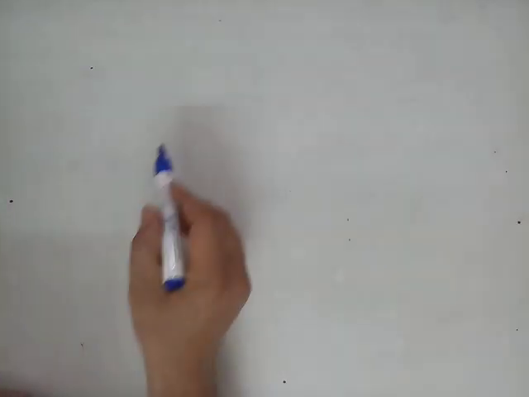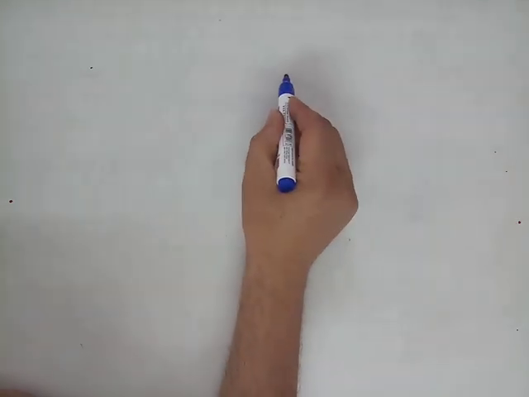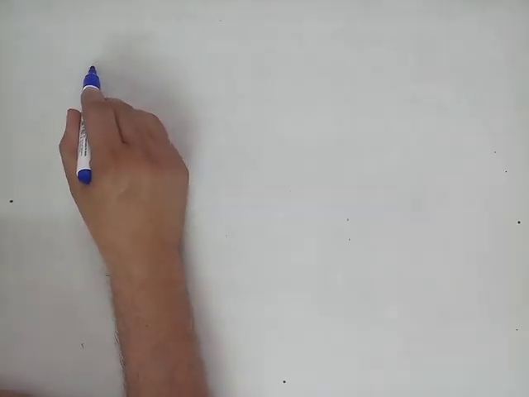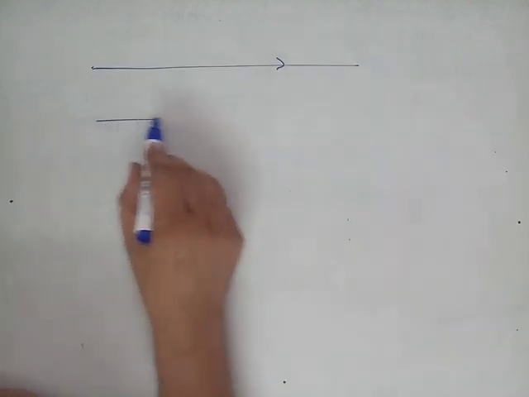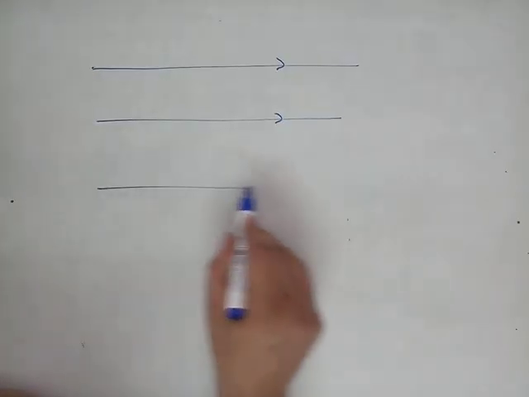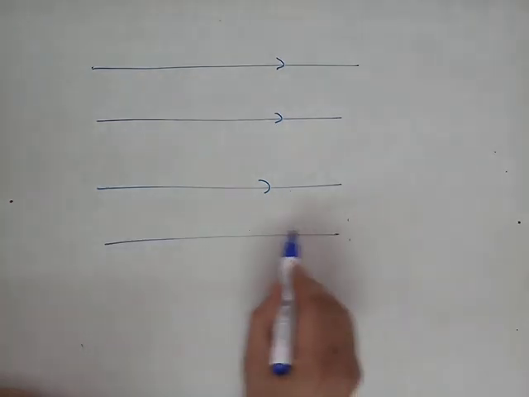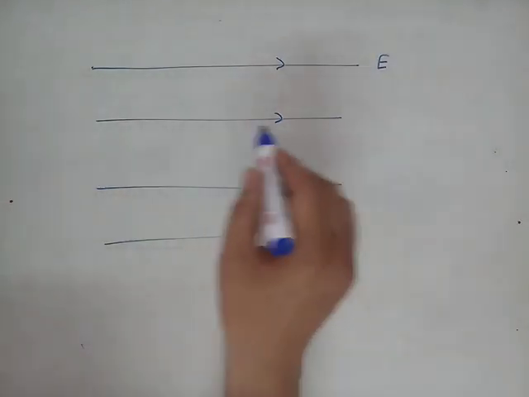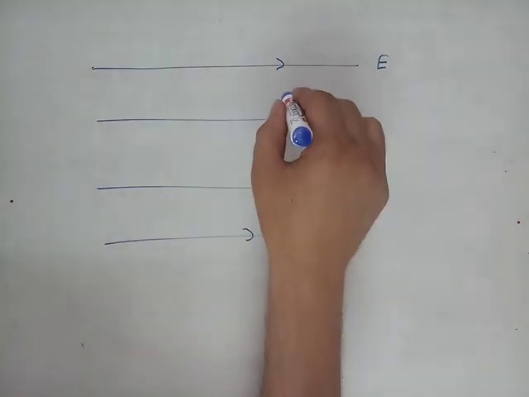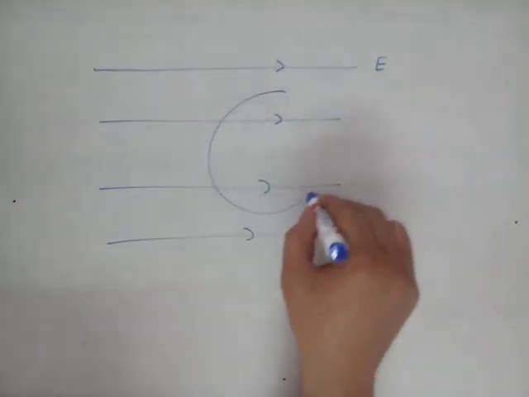Hello students, today we discuss a very important topic. We study what is the effect on a body if it is placed in an electric field. Suppose this is an electric field which is uniform. We have a uniform electric field like this. Now what will happen if we place any body inside this electric field?